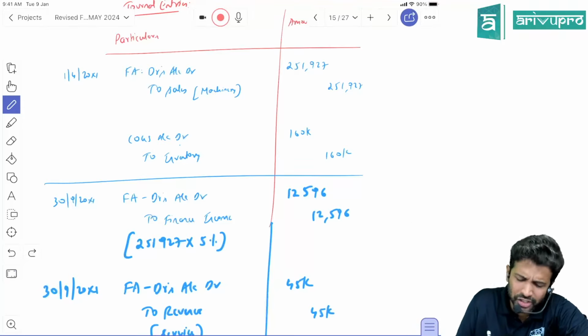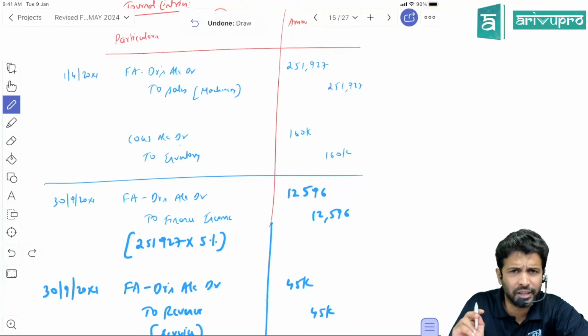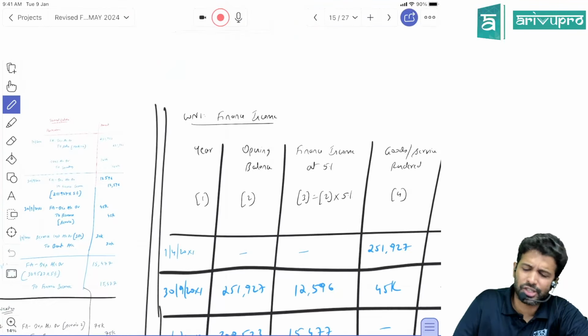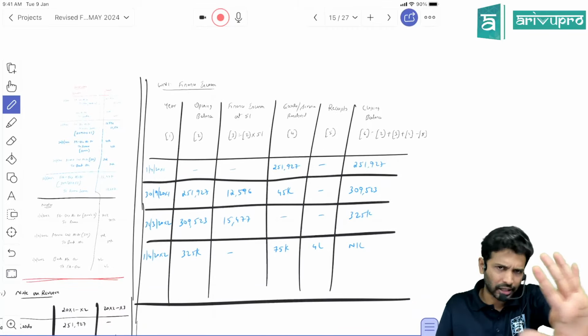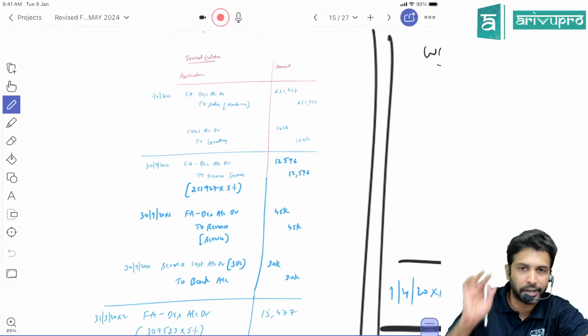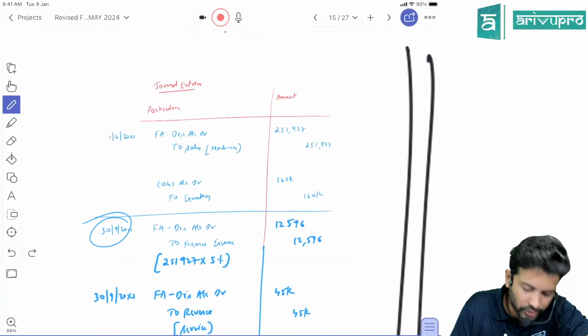Either put up a table or straight away calculate like this. I feel this is easier. ICA has presented a table just to sync up. I have just made the table a little simplified for you and present it again. That also I'll explain. First we'll go through the journal entry. Done? Okay, now this is on 30th September.